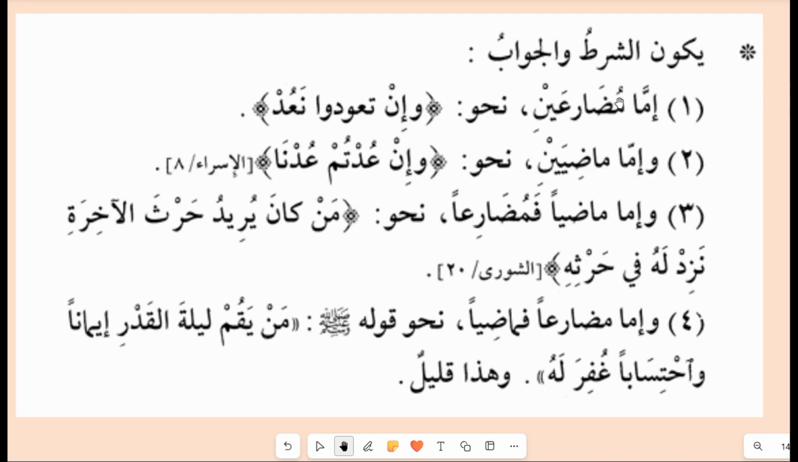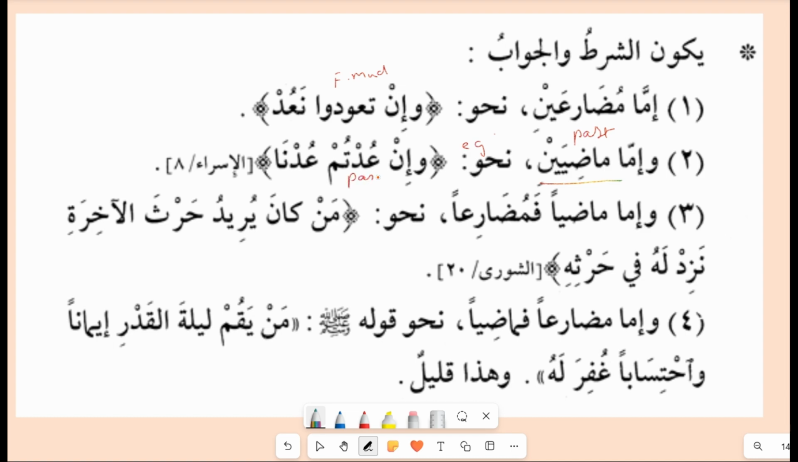Now let's learn something about the condition and the jawab. What are the points that you should keep in mind? يكون الشرط والجواب إما مضارعين. It can be two مضارع. You can see two فعل مضارع: تعود and نعود. Then you can also see the past tense in the condition and the jawab. For example, here you can see وإن عدتم عدنا.